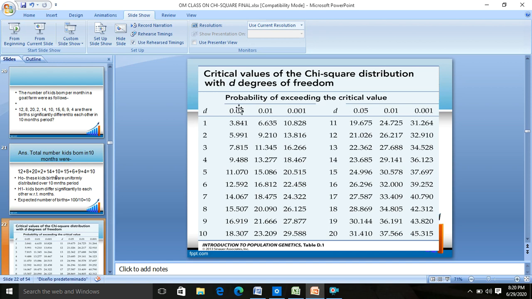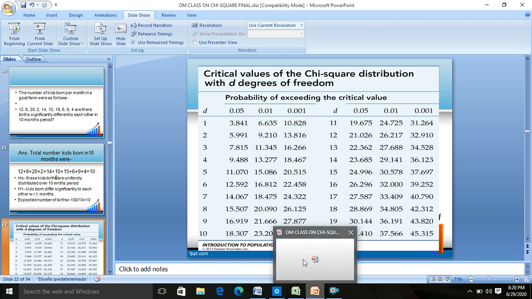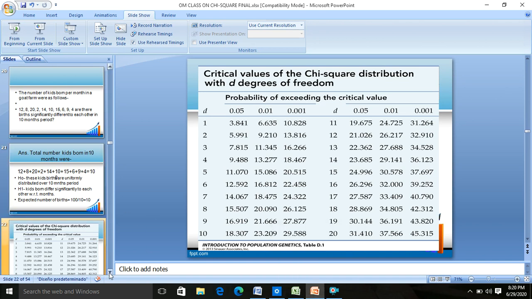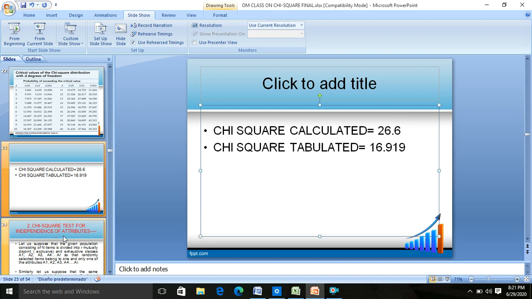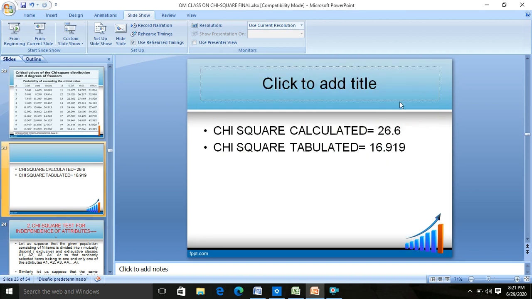At that, drawing a perpendicular from 0.05 and then going across from 9, you match it over here to get 16.919. This is the tabulated value of chi-square. So the calculated chi-square is 26.6 and the tabulated chi-square is 16.919. As you can see, calculated chi-square is greater than tabulated chi-square.